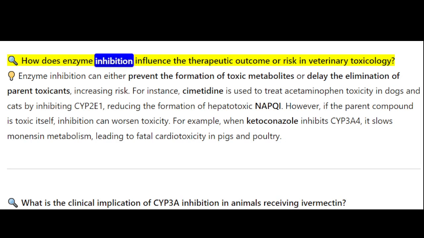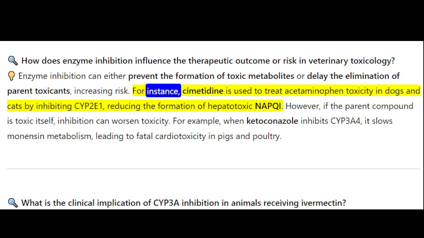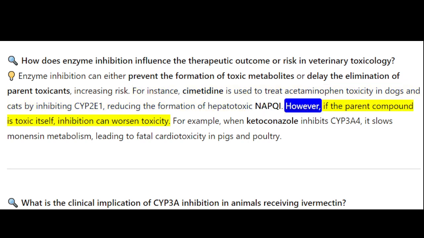How does enzyme inhibition influence the therapeutic outcome or risk in veterinary toxicology? Enzyme inhibition can either prevent the formation of toxic metabolites or delay the elimination of parent toxicants, increasing risk. For instance, cimetidine is used to treat acetaminophen toxicity in dogs and cats by inhibiting CYP2E1, reducing the formation of hepatotoxic NAPQI. However, if the parent compound is toxic itself, inhibition can worsen toxicity.